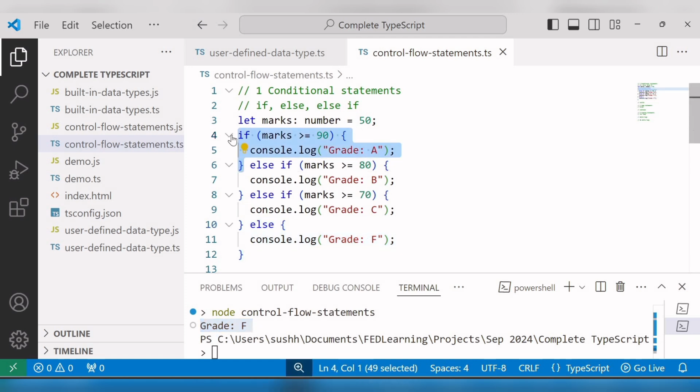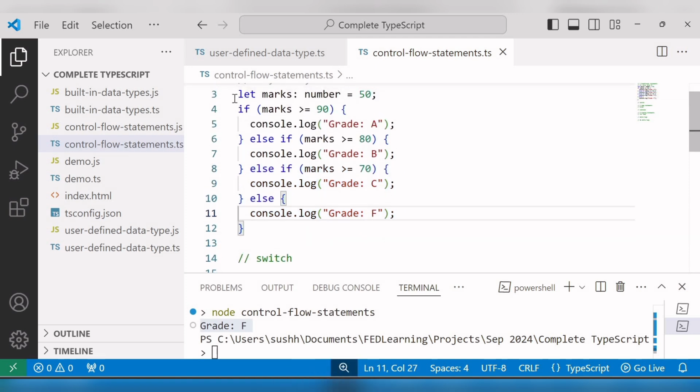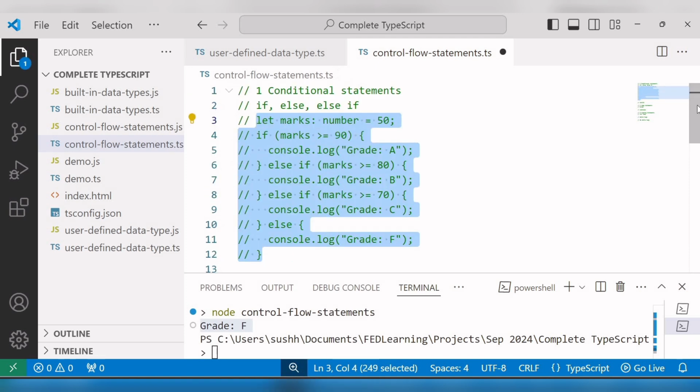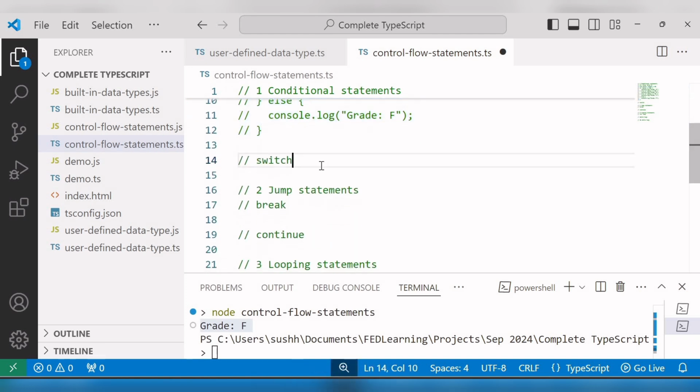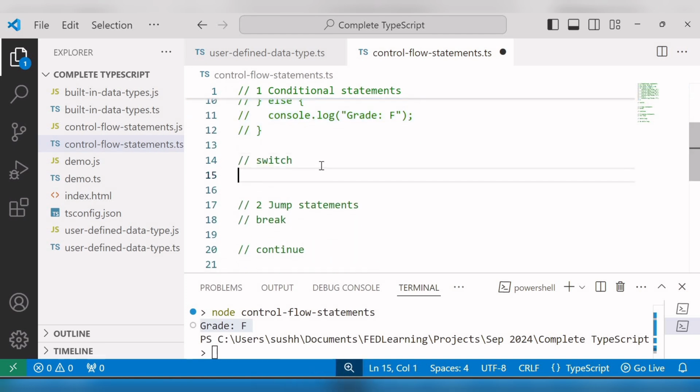So use if statement to execute code based on a condition. Use else statement if you want to execute code when a condition is false. And use else if statement to execute code based on multiple conditions. Okay. So I'll comment out all this code and let's move on to the second statement, that is switch statement.